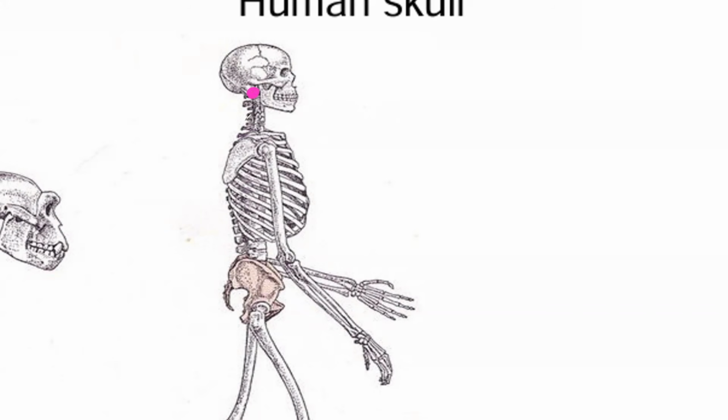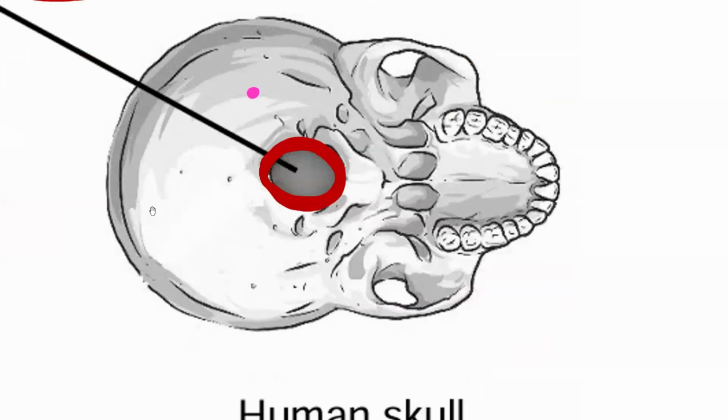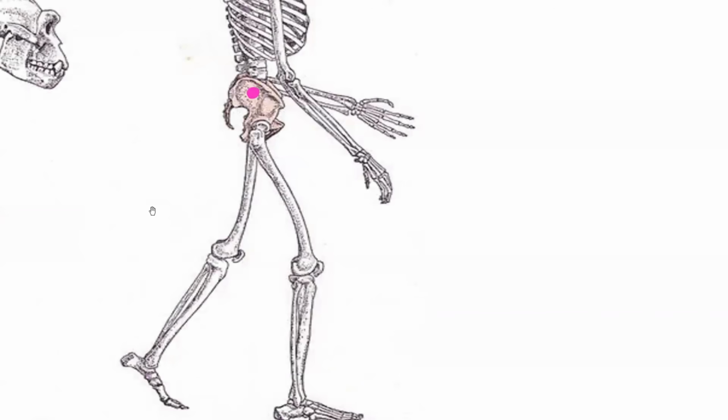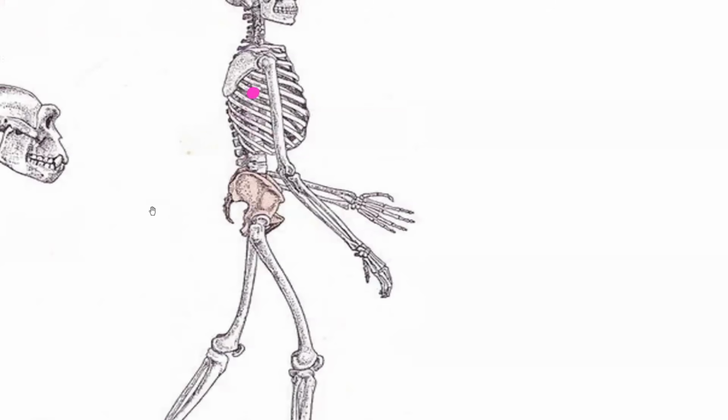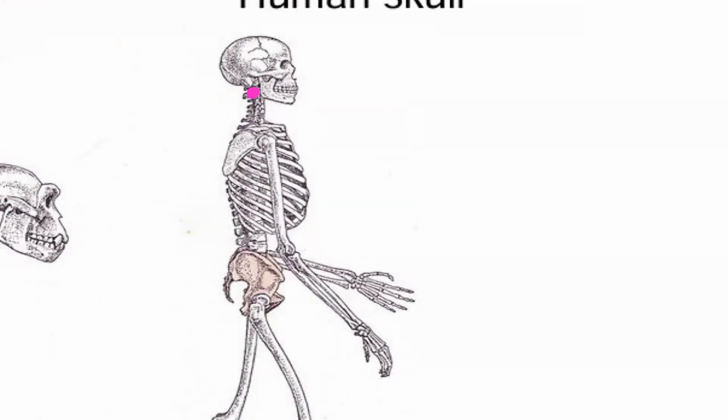Remember, at this point we are viewing our skeleton from the down view. So this hole is exactly here, where you put your spine. So the hole is here where the spine is inserted. So in humans, the spine is actually inserted in a more forward position.